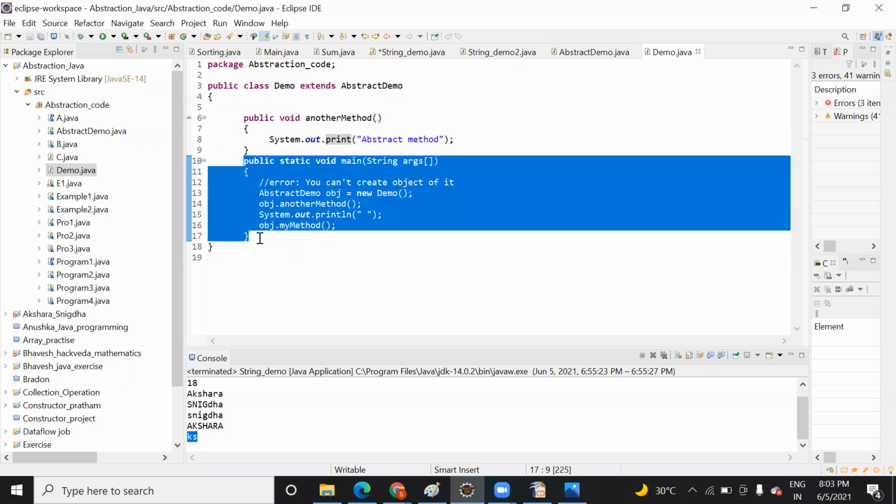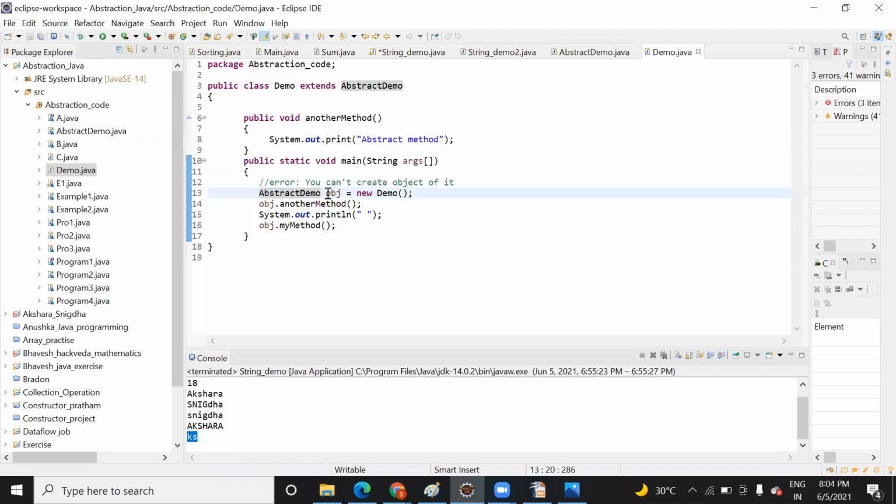How do you create an object? I told you in the last class what the syntax of that is. Class name, then your object name, equals new of the class. But here you are making the object of which class? Your parent class. Why are you making it of the parent class? Okay, let me run this code first.